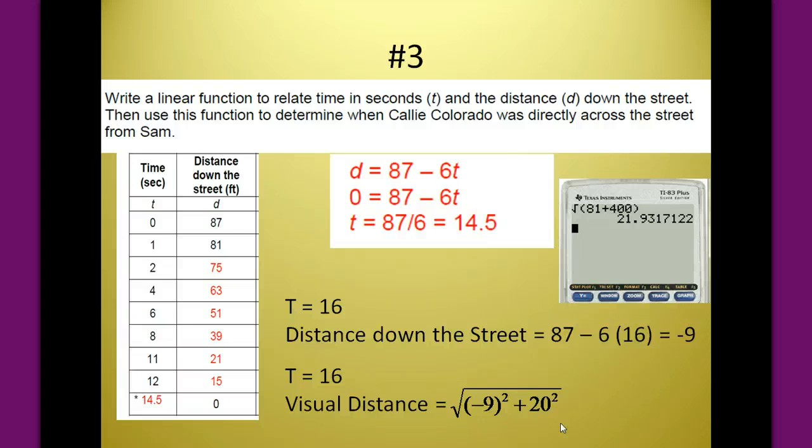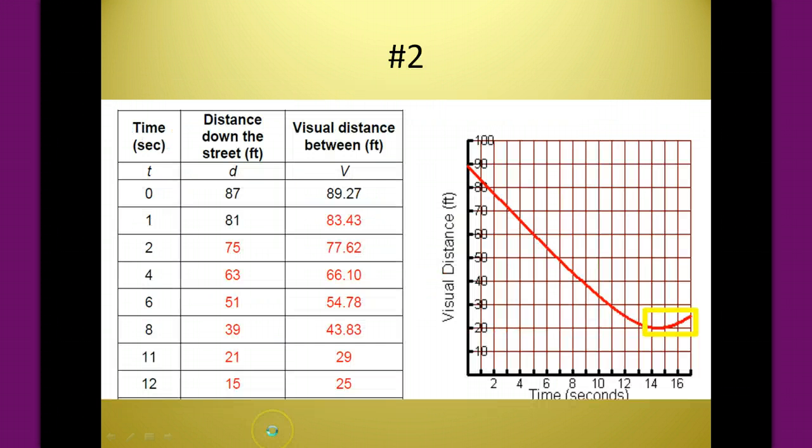So that to me means we've come closer, closer, closer until the distance is 0, and then the distance starts to increase again because the car has passed by, and now that visual distance is increasing again. And so that's what happens here. If we look at our 14.5, that's where the distance was 20, the lowest we can go visually. And then at 16, we're kind of rising again, and we'll continue to rise from that point on.